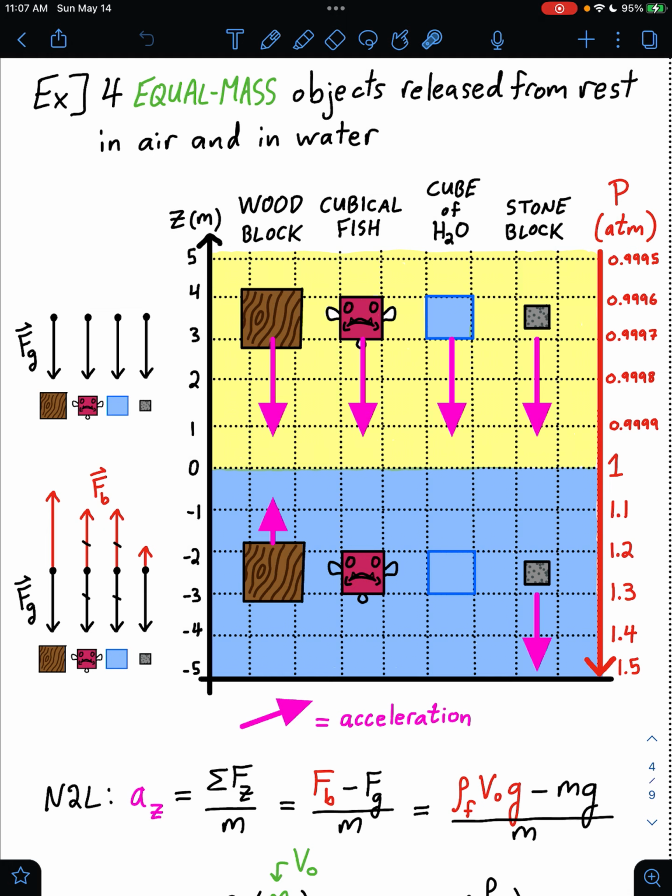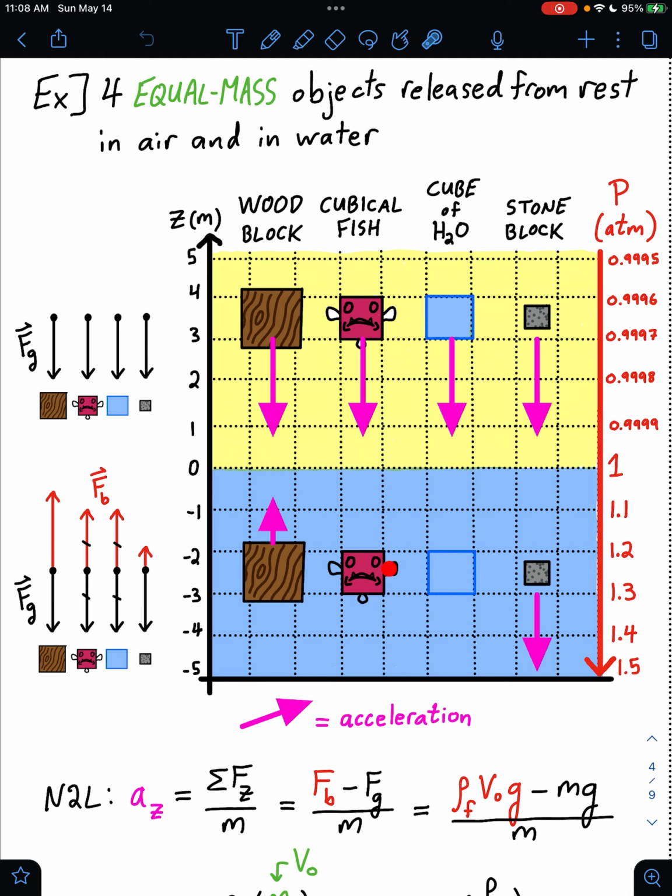But now, if we release those same 4 objects immersed in water, and we let them go here, then these will be their FBDs. Equal forces of gravity on each one, but different buoyant forces based on their different volumes. This cube here, the wood block, the volume of water that it's displacing has a weight that is greater than the weight of the cube itself. Hence, the upward buoyant force on the cube will be greater than its own weight. It will have a net force upwards and will accelerate upwards when released.